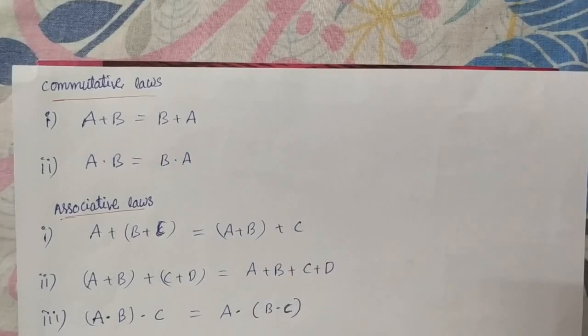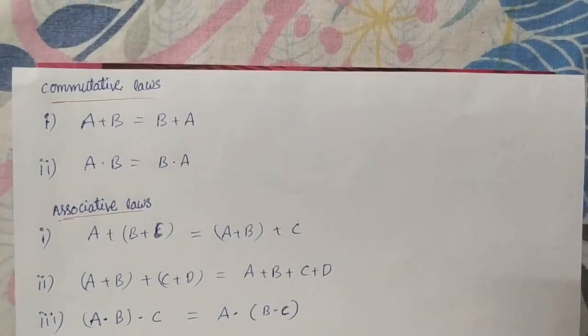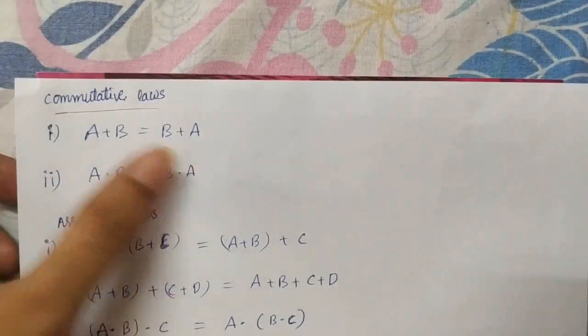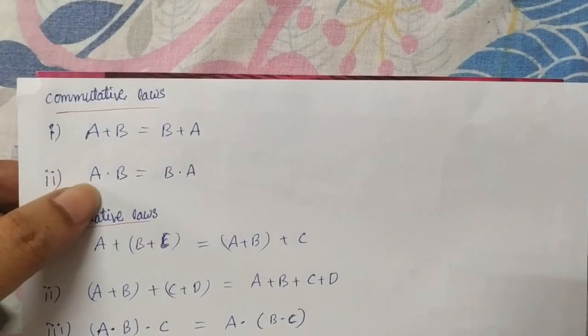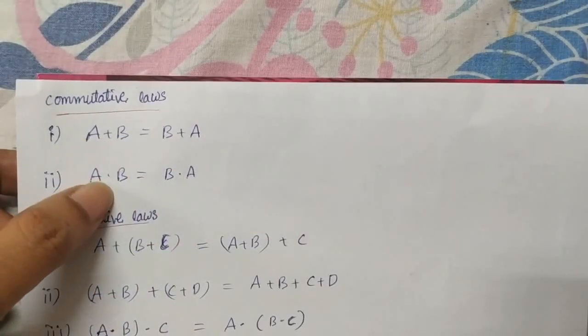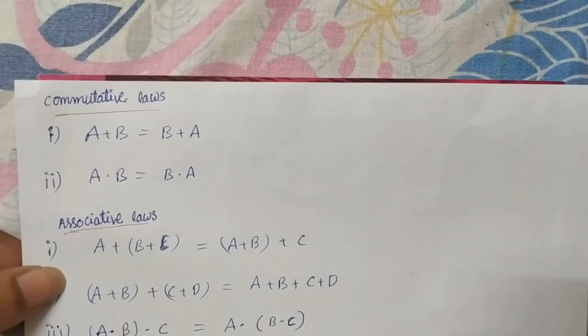Let's see the different laws of Boolean algebra. The first one is the commutative law: a plus b is equal to b plus a, and a dot b is equal to b dot a. This means the OR gate and AND gate obey commutative laws.